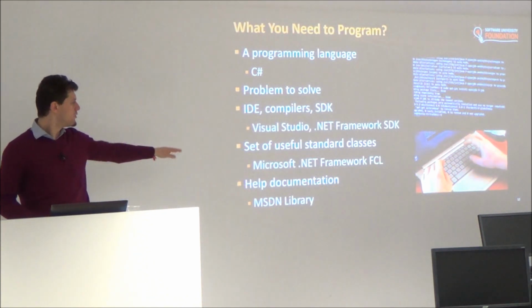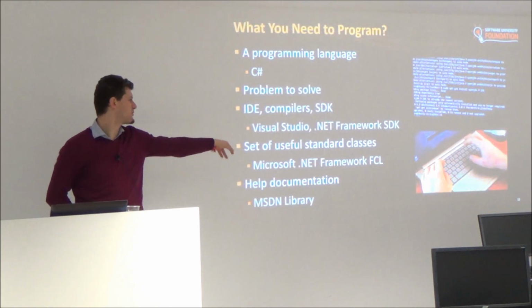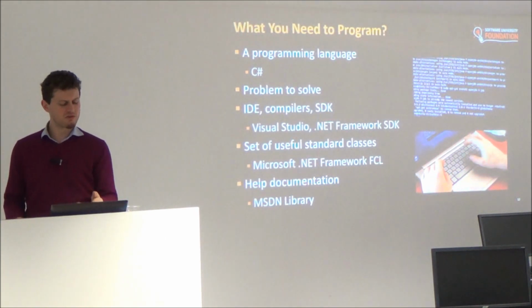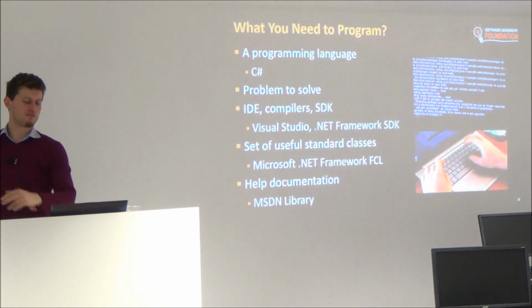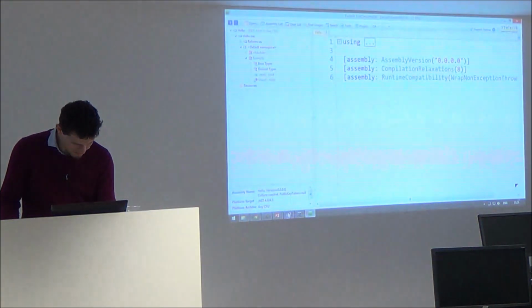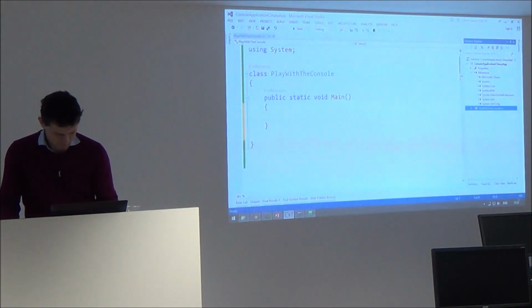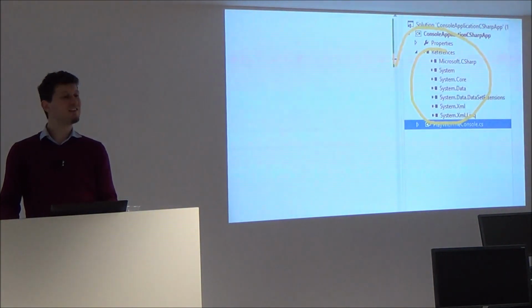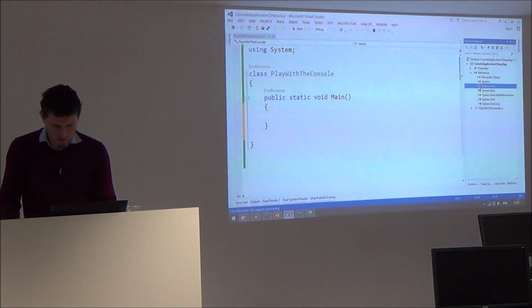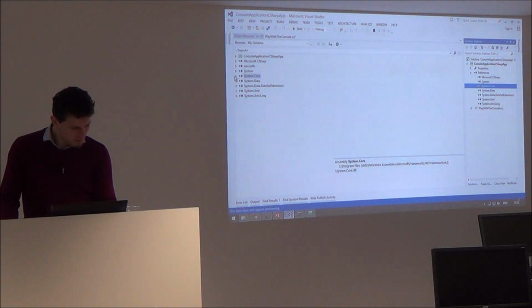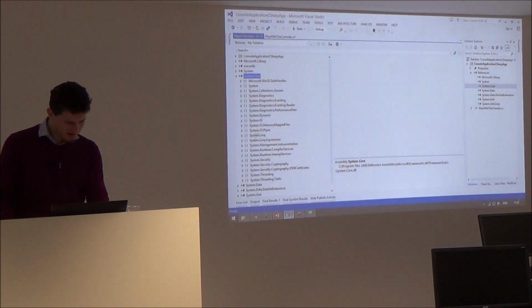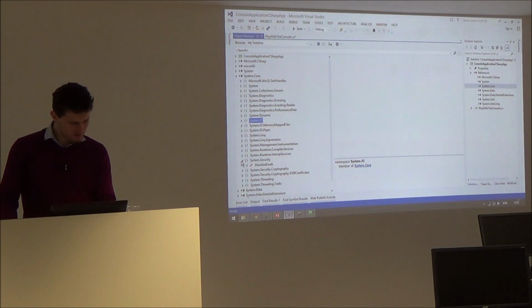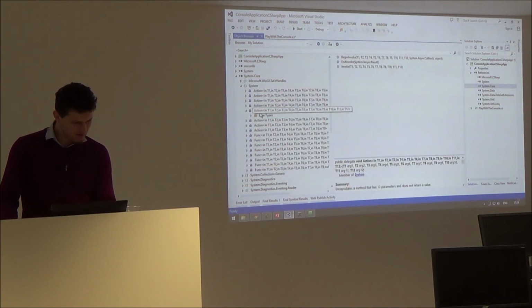So when we program, we use a set of standard classes. Currently, we use the .NET Framework class library. Using something, this comes from the .NET Framework. See, what happens here in Visual Studio: we use these system libraries, for example, system.core. Let's look inside. What's in system.core? See, these are namespaces. If we enter into system.io, or for example, system.security or system, we'll see some things.